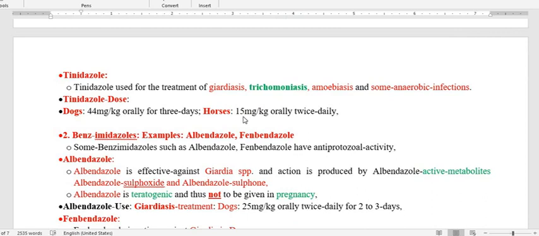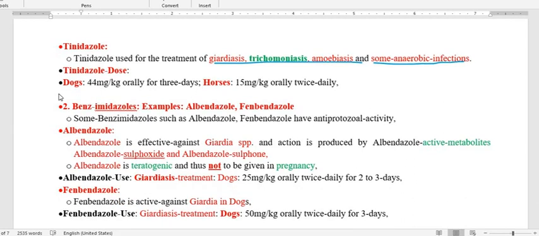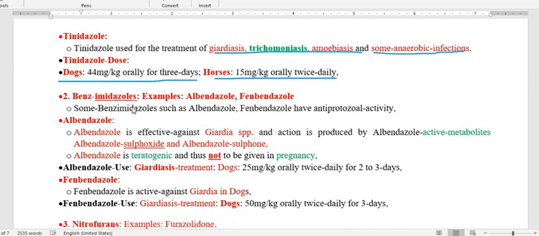Next drug is tinidazole. Tinidazole has the same type of activity against the species. It also acts against the protozoa giardia and trichomonas, as well as Entamoeba histolytica, and also against some of the anaerobic infections mentioned under metronidazole. Regarding the dose, for the dog tinidazole is 44 mg per kg orally 3 times, whereas for the horse it is about 15 mg per kg orally twice daily. So this is all about the nitroimidazoles.